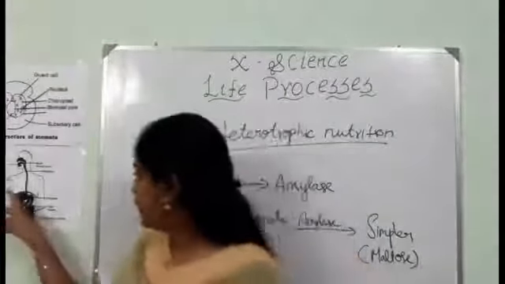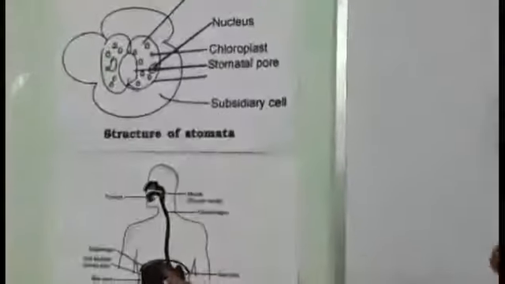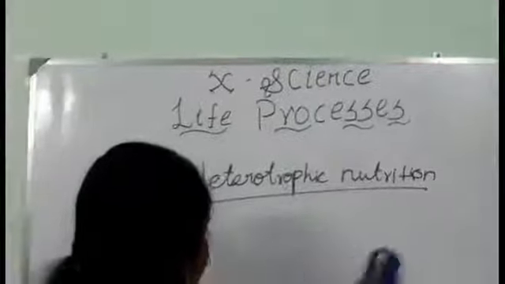Later, the food enters the esophagus. The esophagus is nothing but the food pipe, and the food just travels through it, and then we have the stomach.